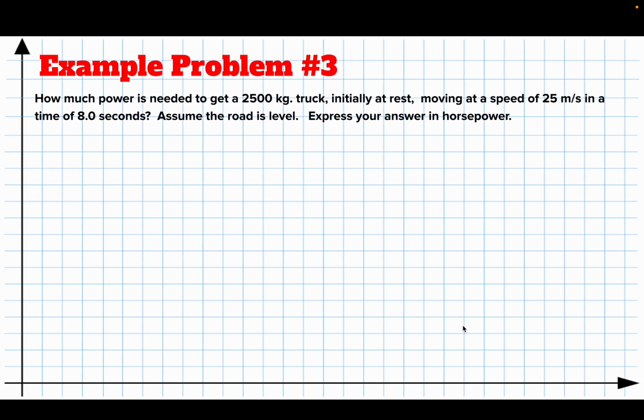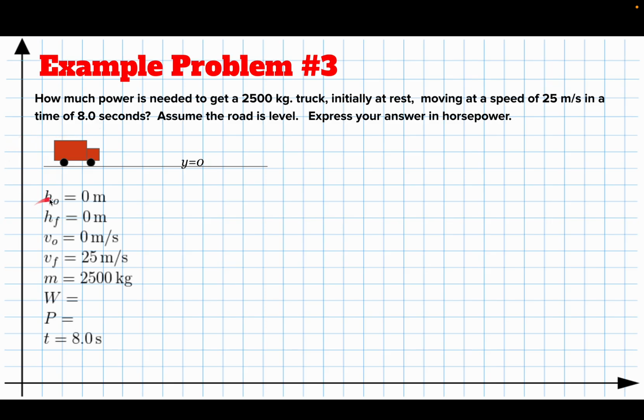All right, now, third example, we're going to put these two ideas together, the conservation of energy and the idea that power is the work divided by the time. So I've got a truck. It's 2,500 kilograms, and it's at rest. I've got to get it moving 25 meters per second, and I got to do that in 8 seconds. At what rate must the engine transfer energy? So the first thing I have to do is figure out how much energy's got to be transferred, and then I'll have to figure out what power I need, the rate energy is transferred.